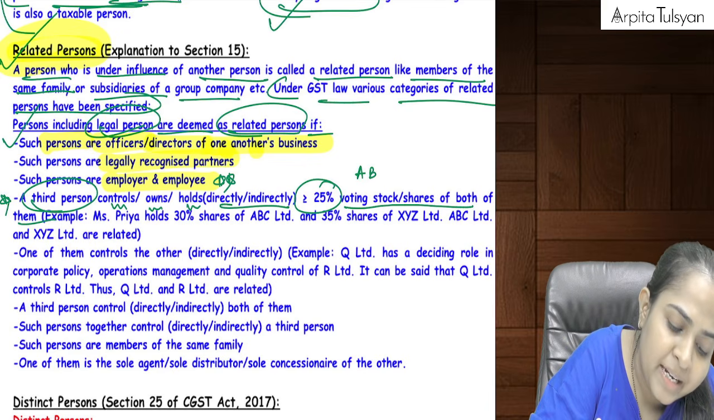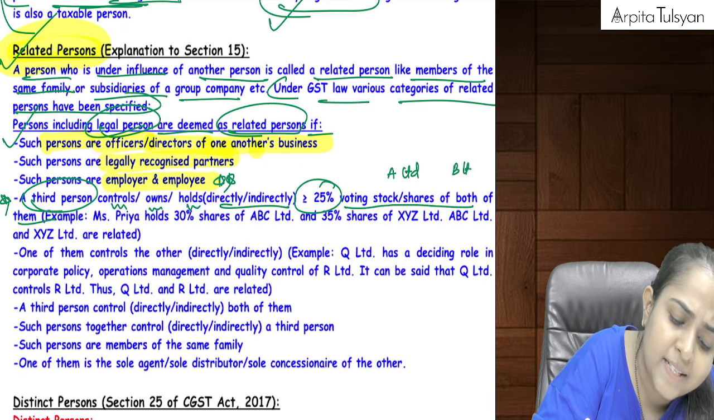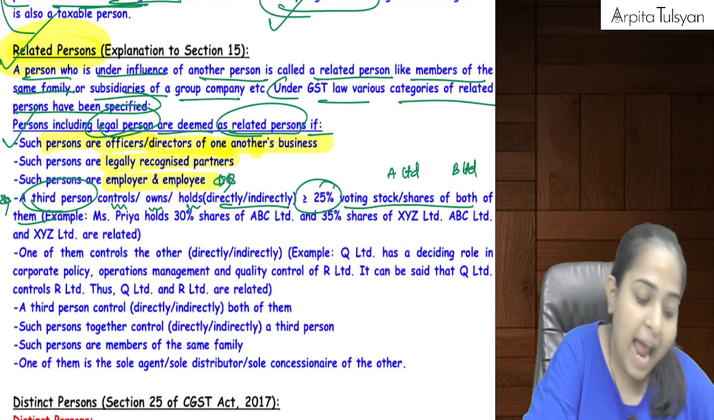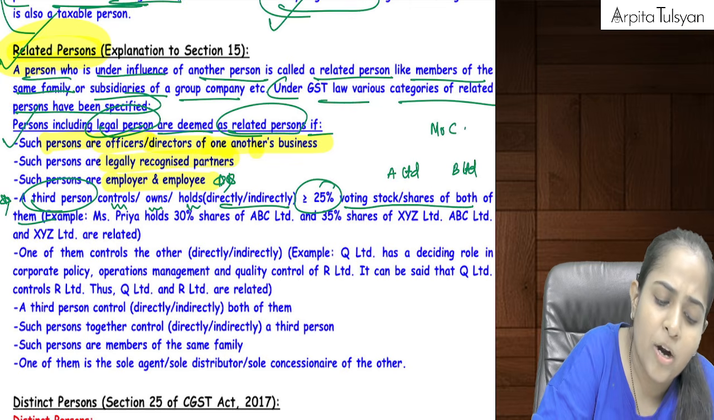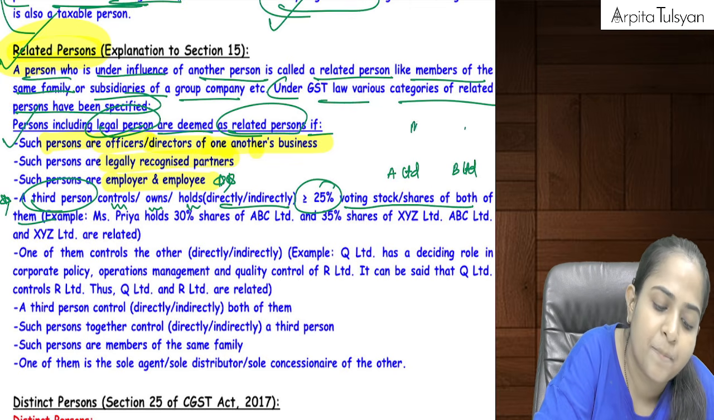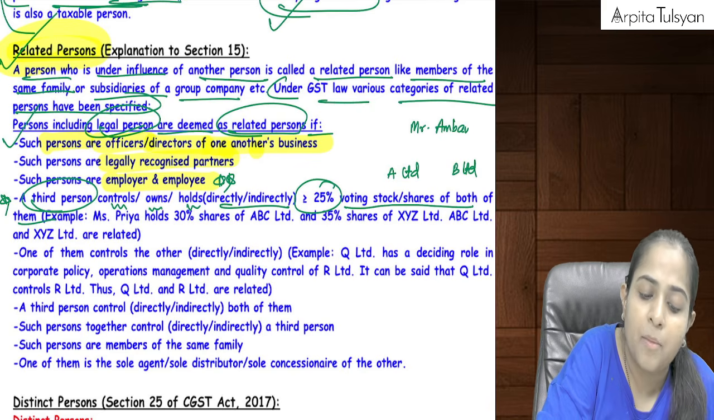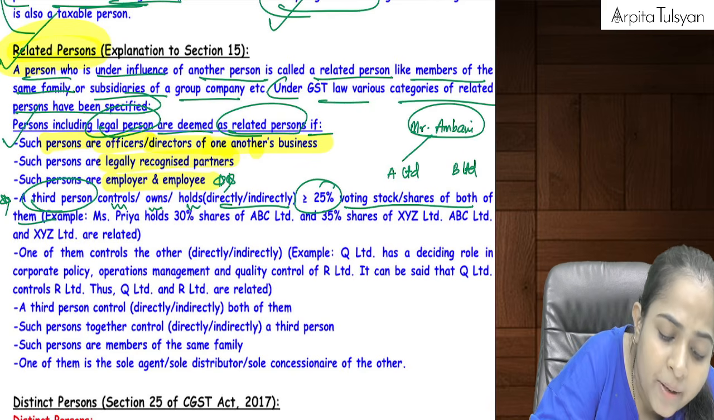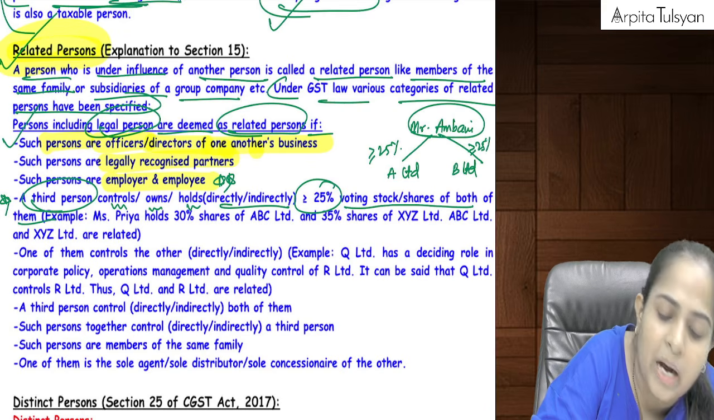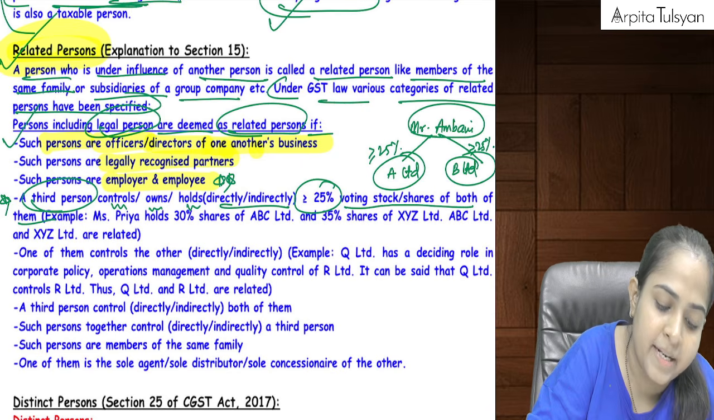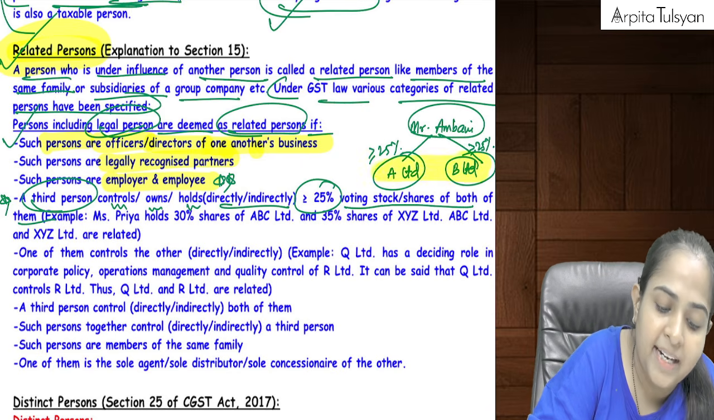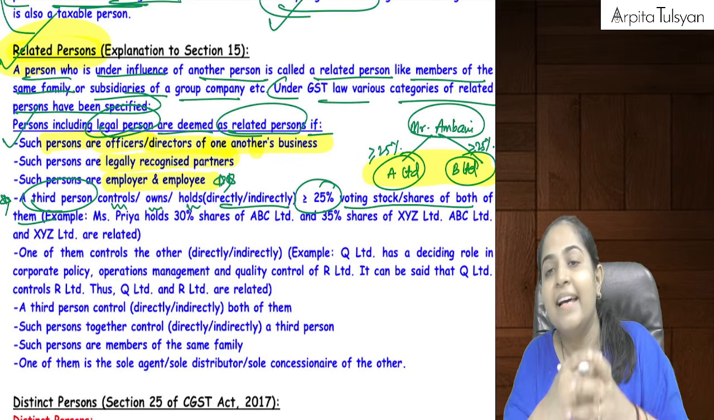Let's say there is a company called A Limited, and a company called B Limited. These are the two persons. And then there is a third person, let's say Mr. C, or let's say Mukesh Ambani, who is holding at least 25% in both the companies individually. In such a case, A Limited and B Limited will be considered as related persons.